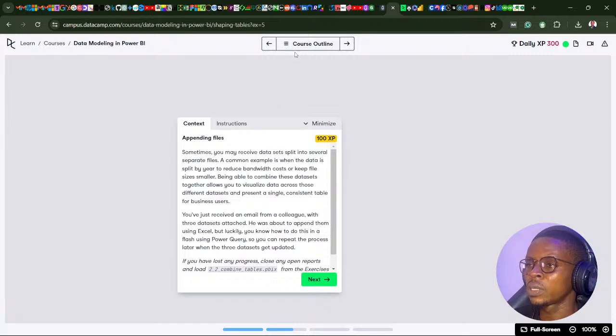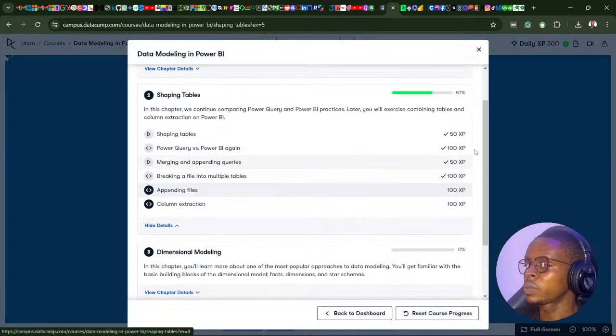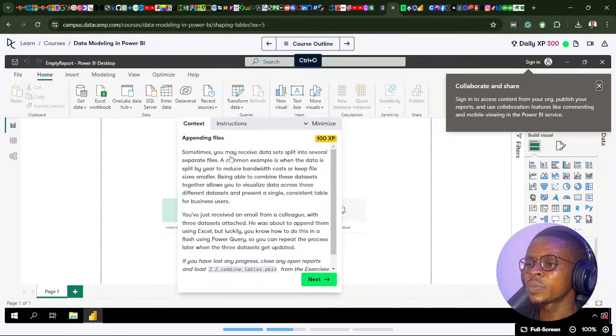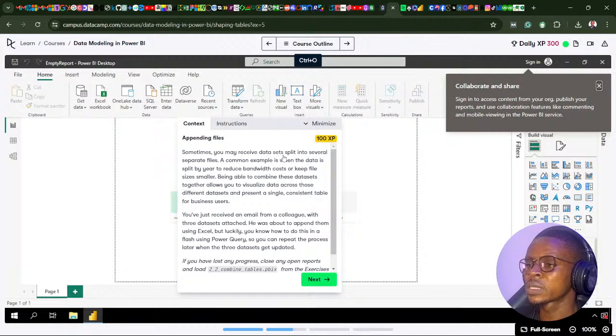So we want to append files now. This is the second challenge you want to perform here. It says sometimes you may receive data sets split into several separate files. A common example is when the data is split by year to reduce bandwidth cost or keep file size smaller. Being able to combine these data sets together allows you to visualize data across those different data sets and present a single consistent table for business users.